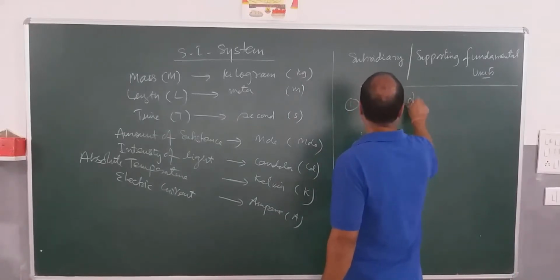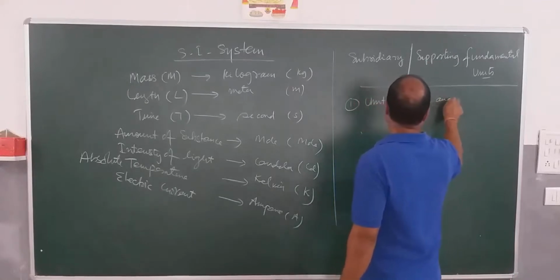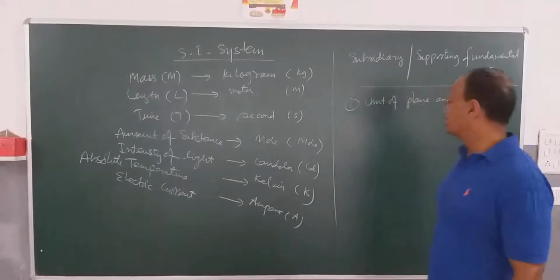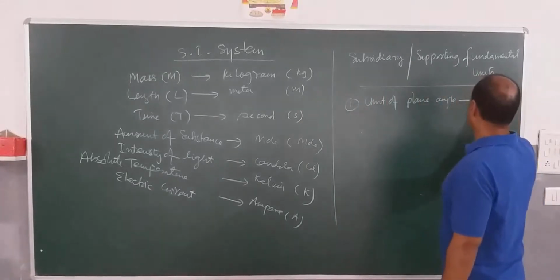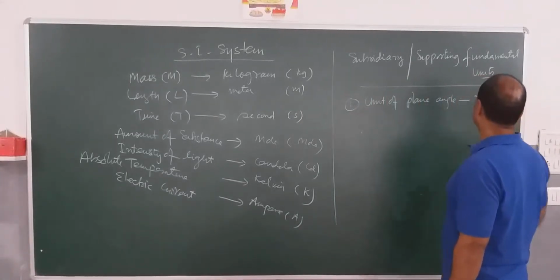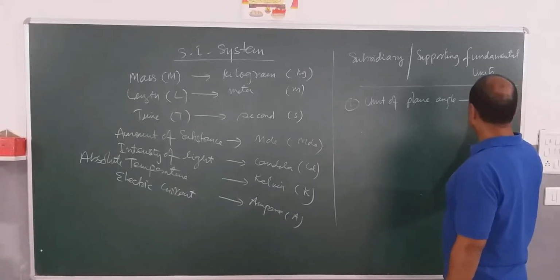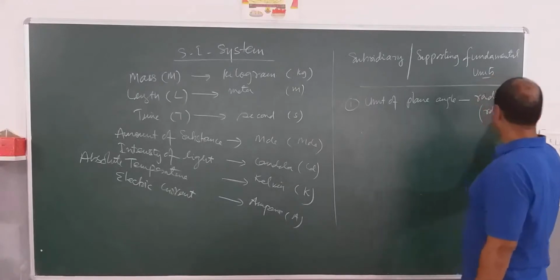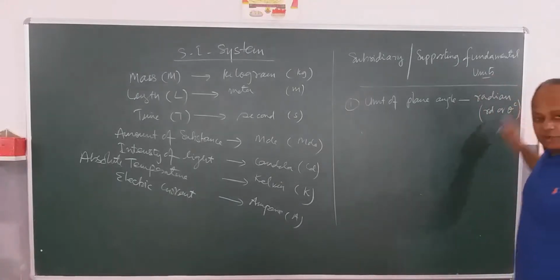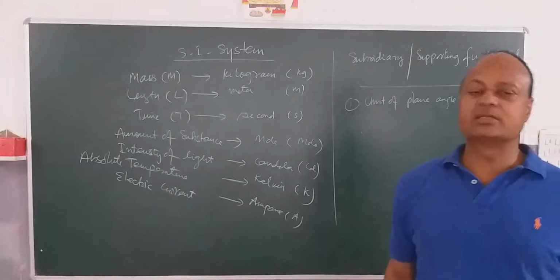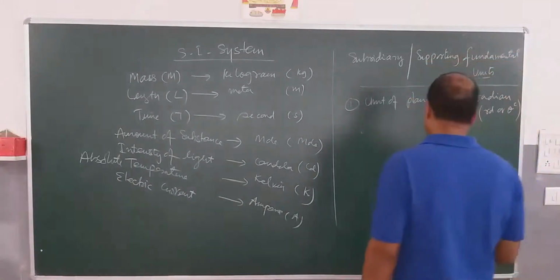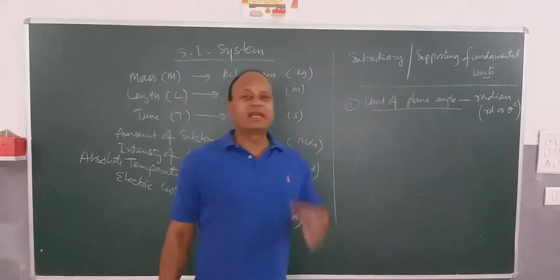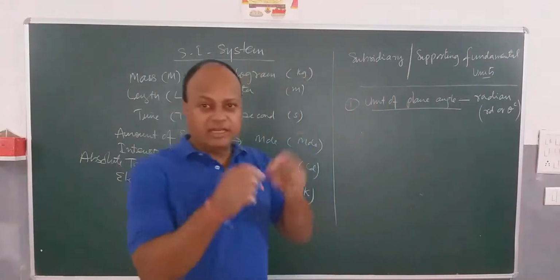unit of plane angle. It is measured in terms of radian. It can be written as rad or theta to the power c. c stands for circular system of measurement used in mathematics. Now what is the plane angle? Actually, plane angle is the angle subtended by any arc or any length.